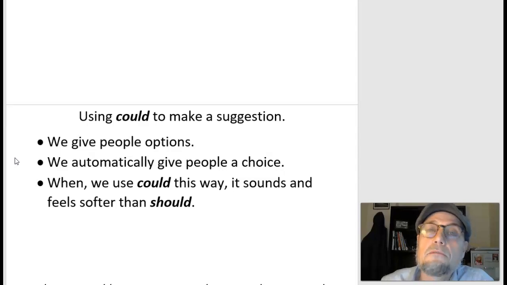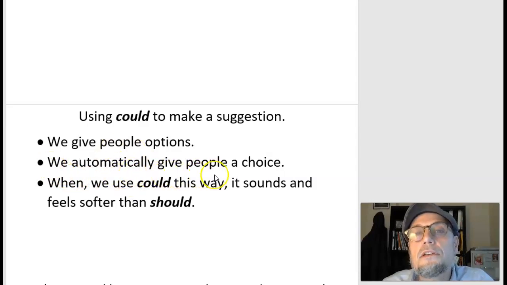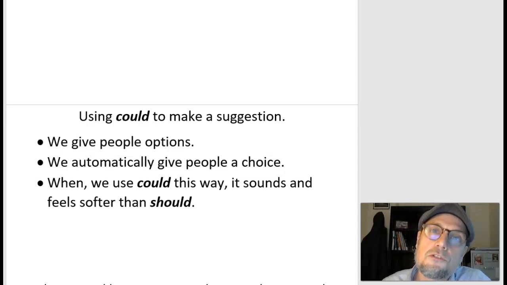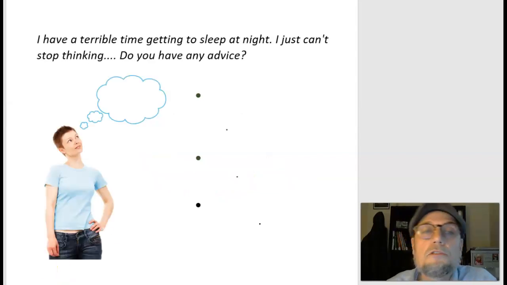That's not bad, but it is true. But when we use could, we automatically give people a choice. And when we use could this way, it sounds and feels softer than should, because you are automatically giving people a choice.